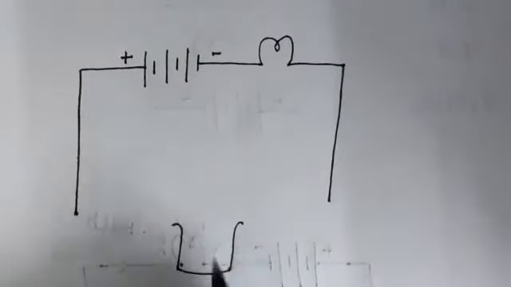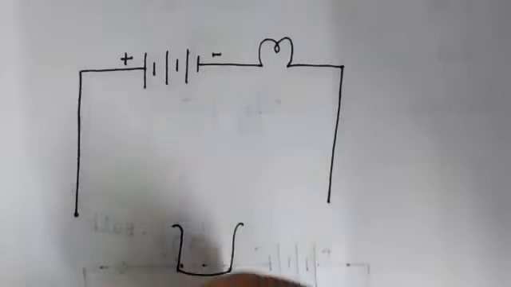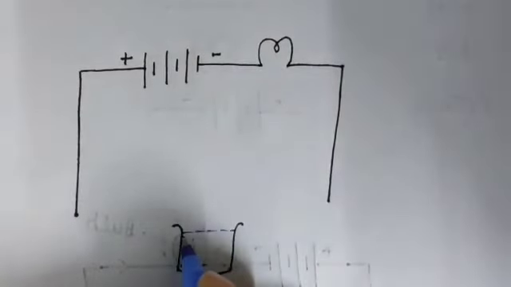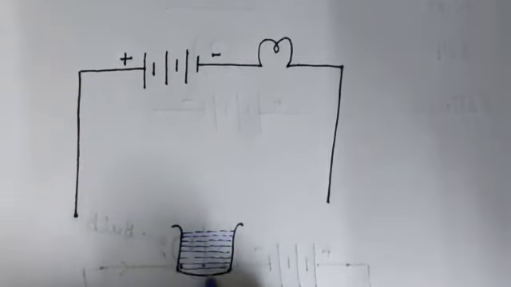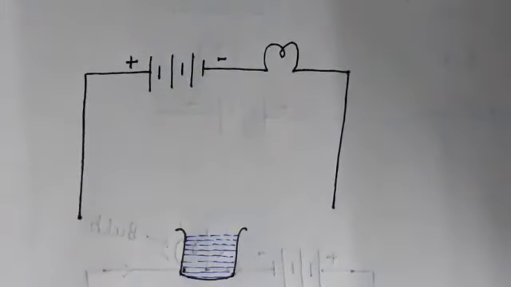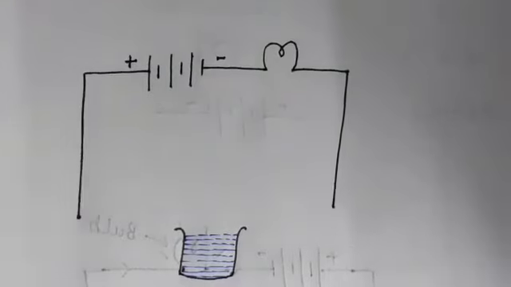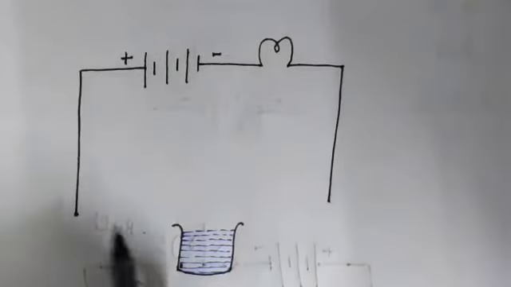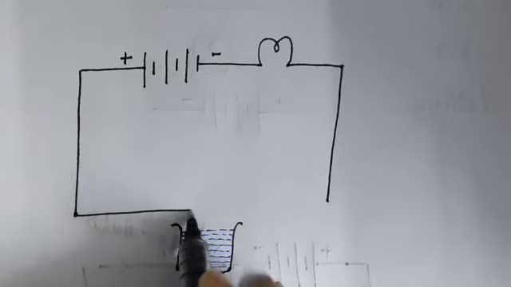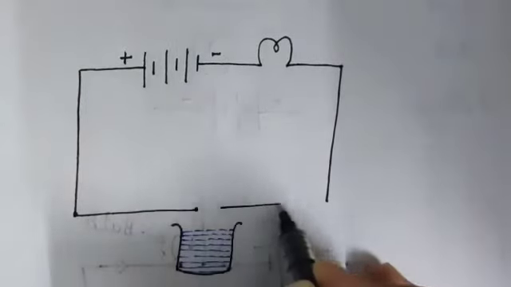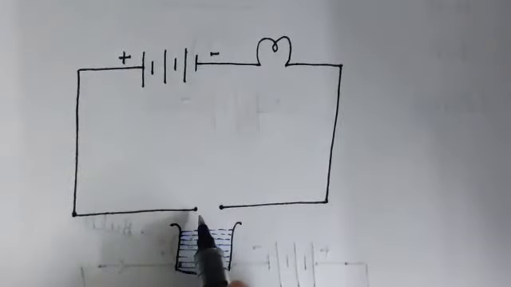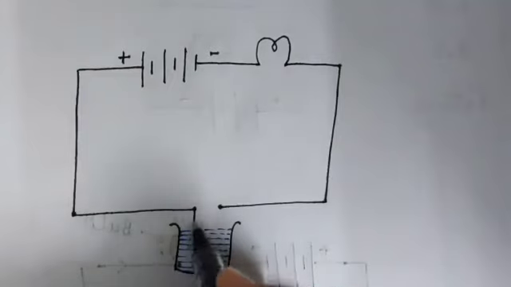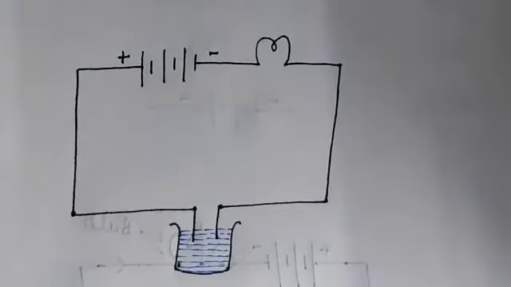Then take a beaker which is filled with tap water. Suppose this beaker is filled with tap water. And dip the free ends of the wire. These are the free ends of the wire. Now dip these free ends of the wire into tap water like this.